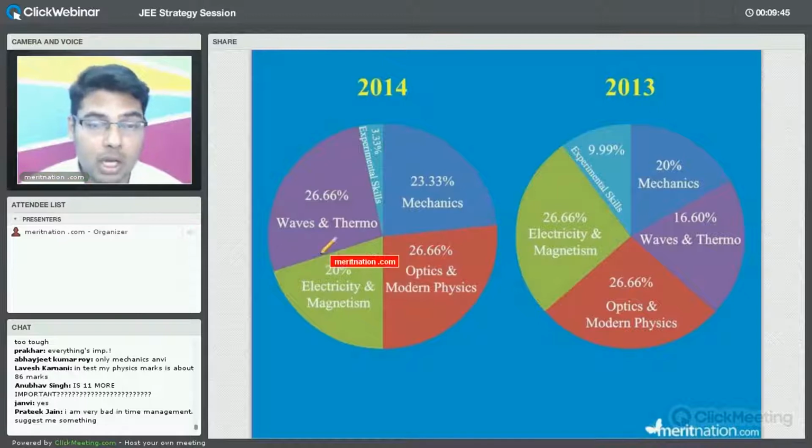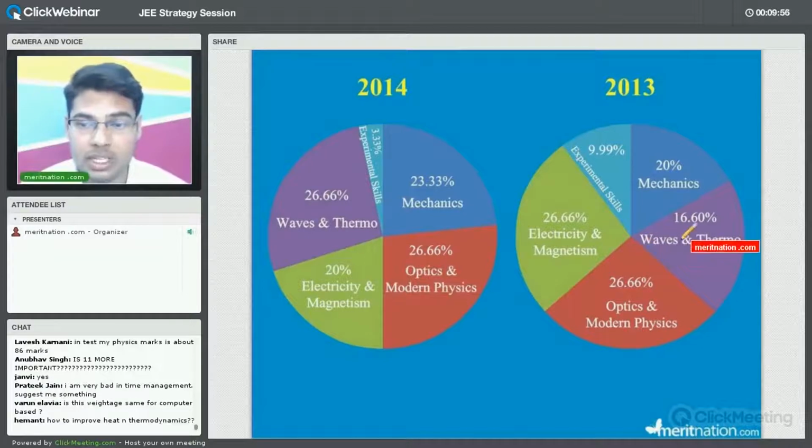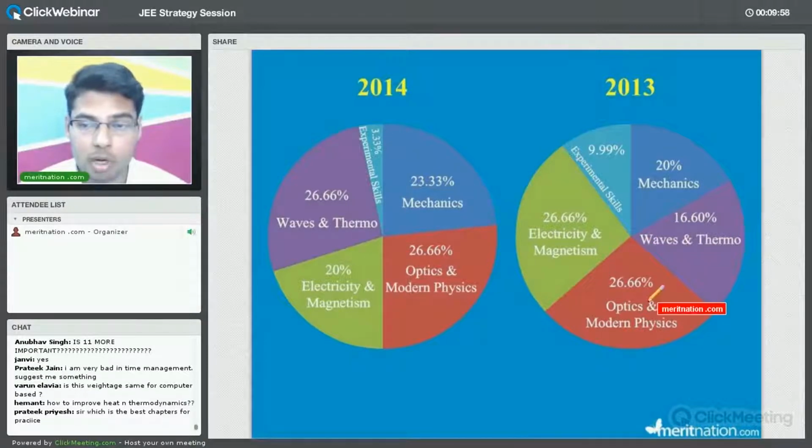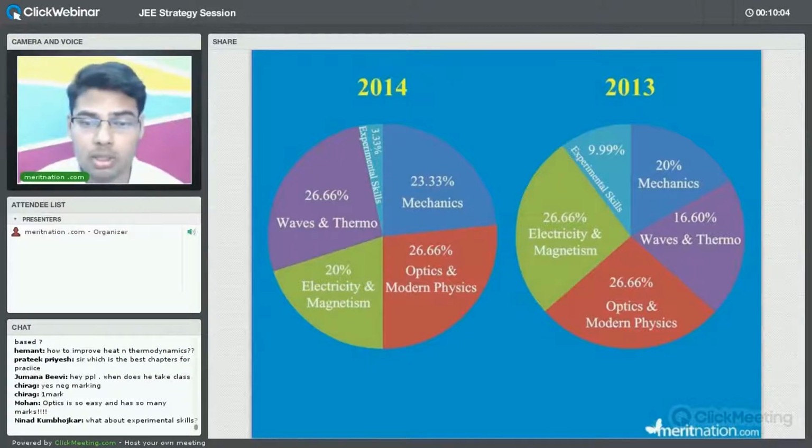Fine. Here waves and thermo, if you combine with optics and modern physics, both these combined will give you more than half of the syllabus, right? And here if you combine waves and thermo with optics and modern physics, it will be, yes, just less than half, but here there is more percentage, which is in 2014, for optics and modern physics plus waves and thermodynamics.